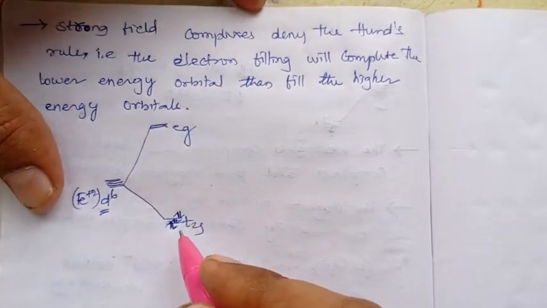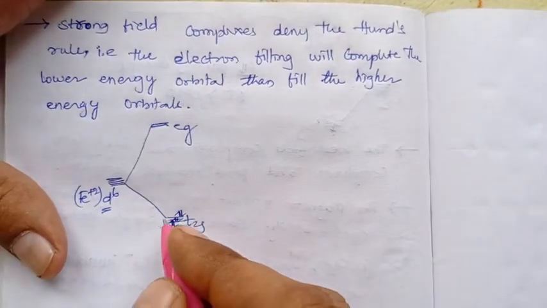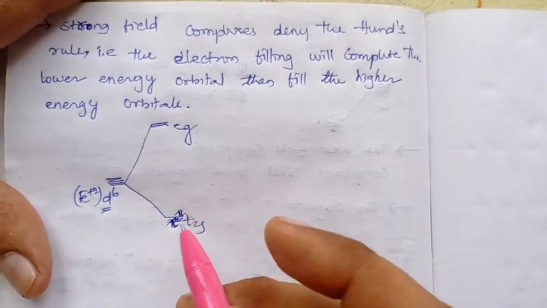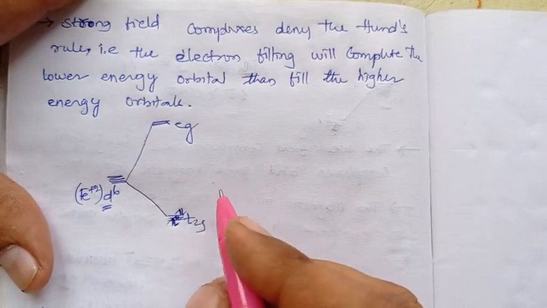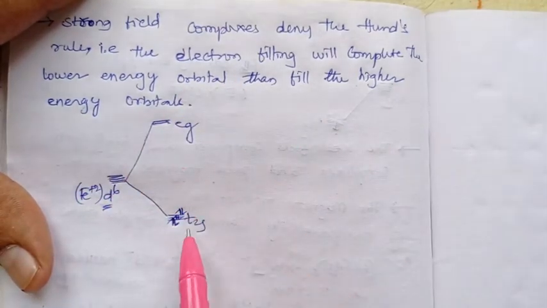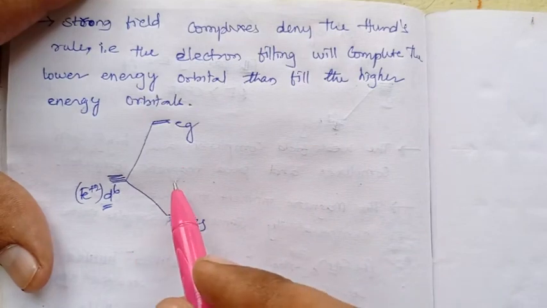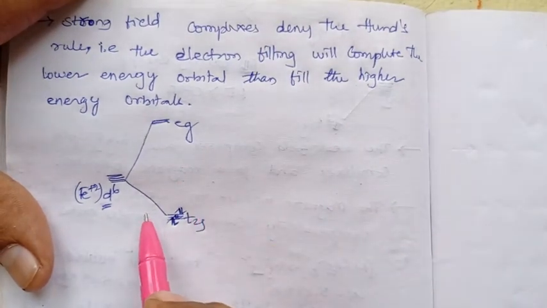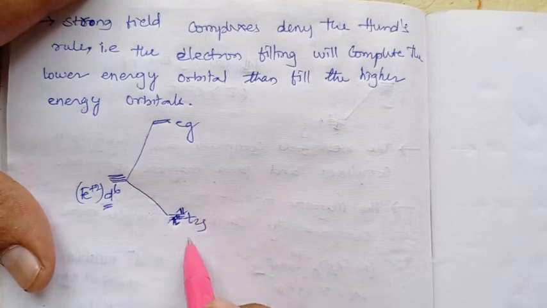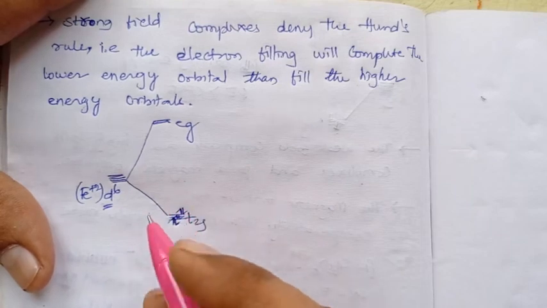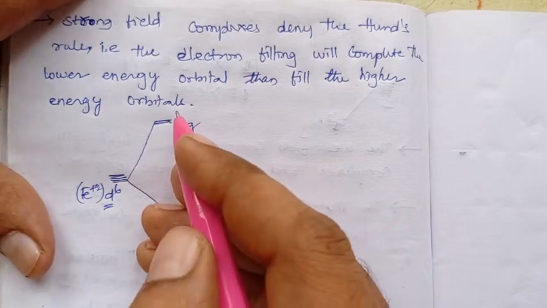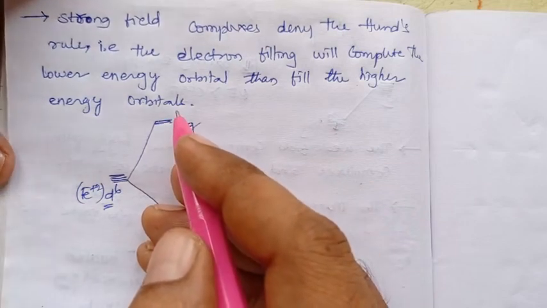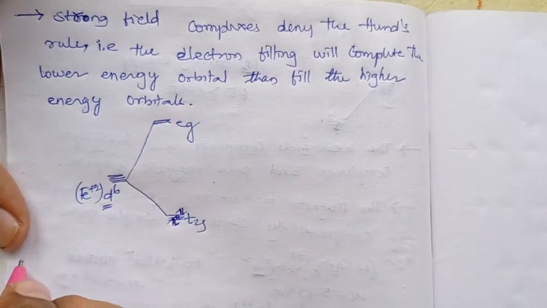This is a violation of Hund's rule. Actually, Hund's rule says that all the orbitals should be half filled first, and only then should electrons go for pairing. In reverse, in strong field complexes the lower energy orbitals are filled fully initially, and only then does it reach the higher energy levels, right? That is what happens in the strong field complexes. The reason comes from the second point.